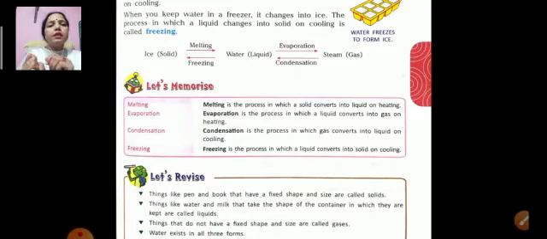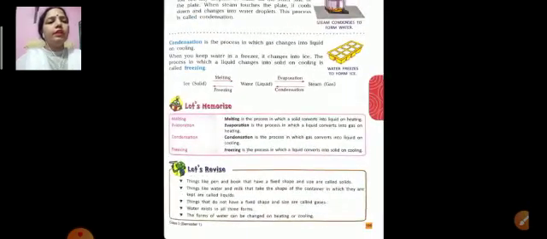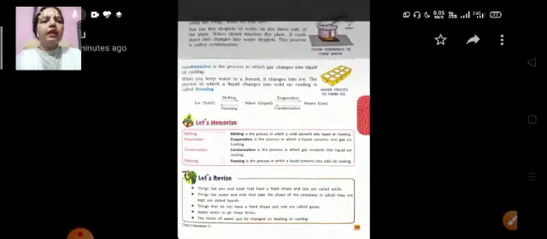And what is condensation? Condensation is the process in which gas converts into liquid on cooling. Next, freezing. Freezing is the process in which a liquid converts into solid on cooling. So you have to revise. Now again turn your page.